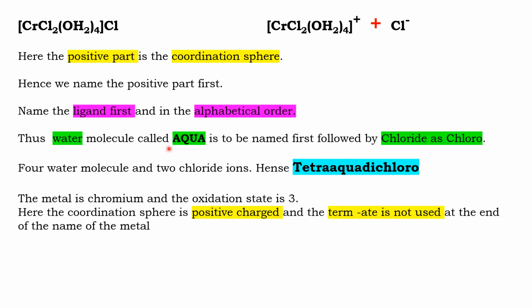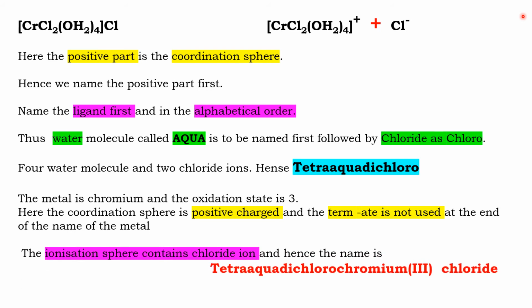So alphabetically, aqua, A, comes first. How many water molecules are there? 4 water molecules are there. Water molecule is not a chelating ligand. Water molecule does not contain the terms di, tri, etc. Hence, 4 molecules are there. So we use tetraaqua. Then 2 Cl minus are there. And we use dichloro. So the ligands are named as tetraaquadichloro. Tetraaqua, why? Because 4 water molecules are there. 2 Cl minus, dichloro.